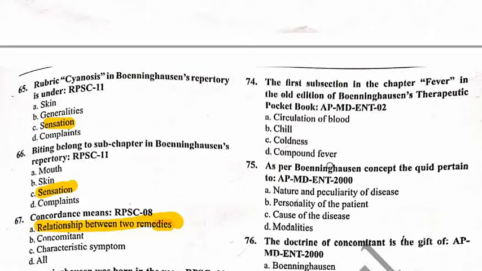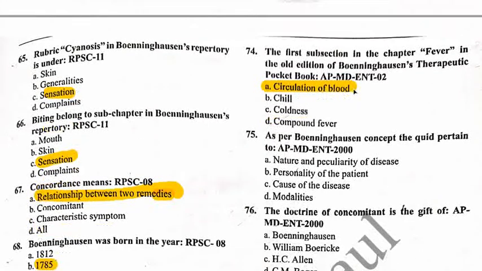In the old edition of BTPB, there are subsections of fever: number 1, circulation of blood; number 2, cold state; number 3, coldness; number 4, heat; number 5, perspiration; number 6, compound fever; and number 7, concomitant complaints. So the correct answer is option A, circulation of blood is the first subsection of fever.